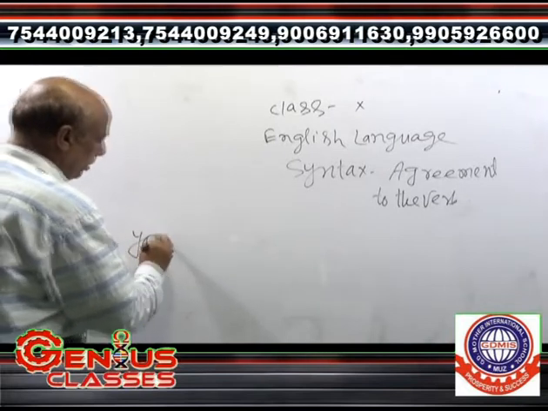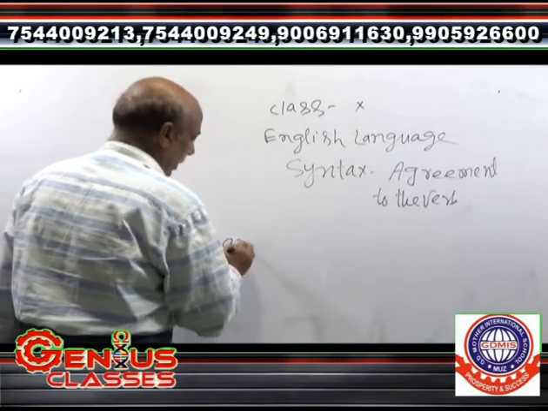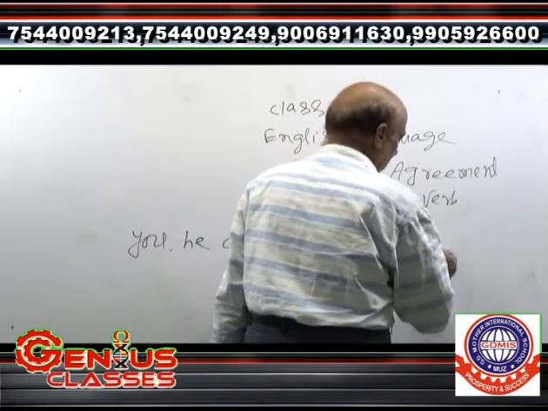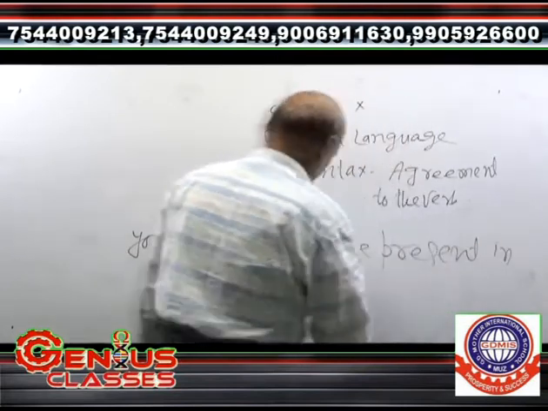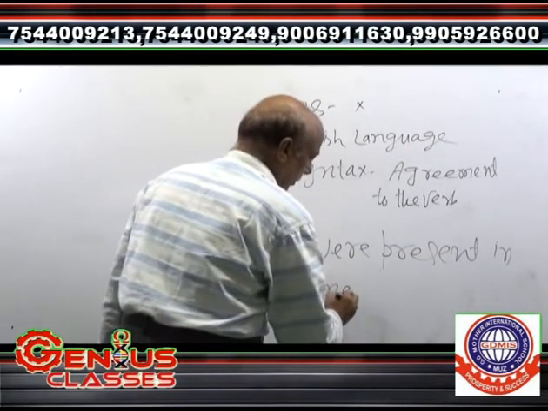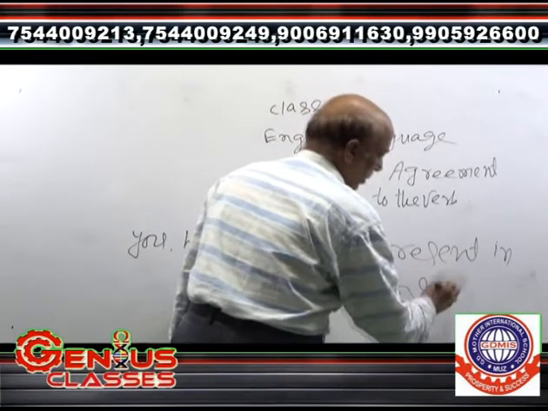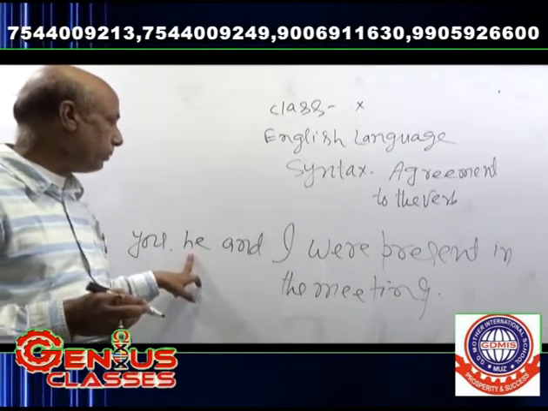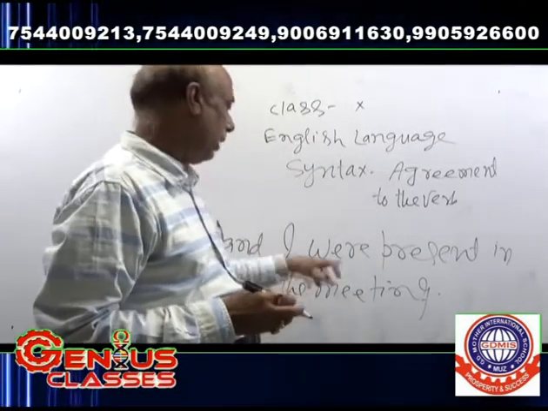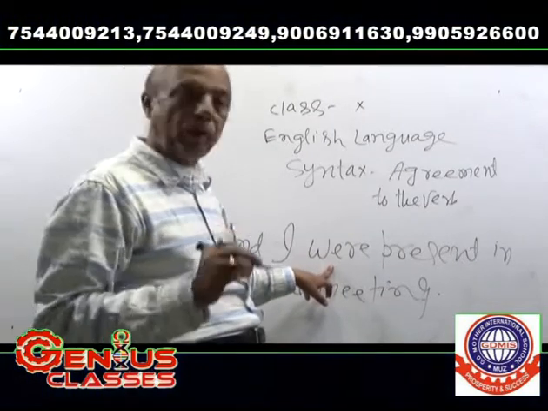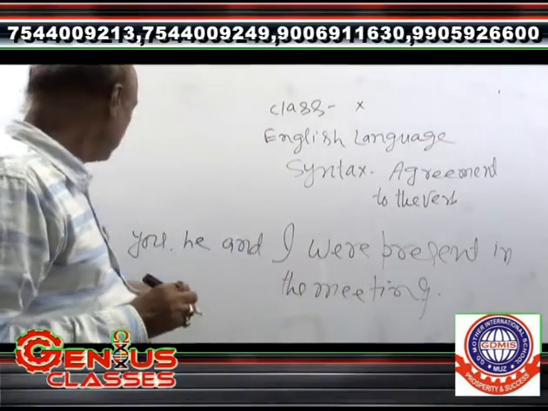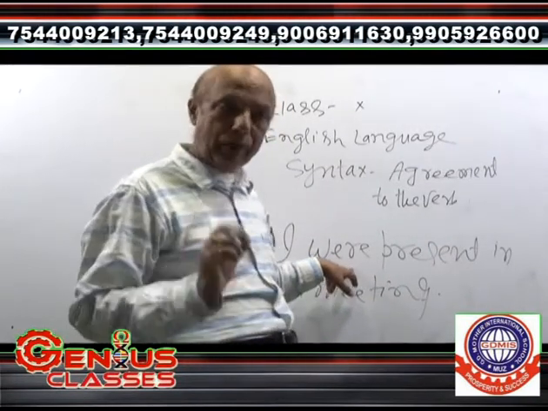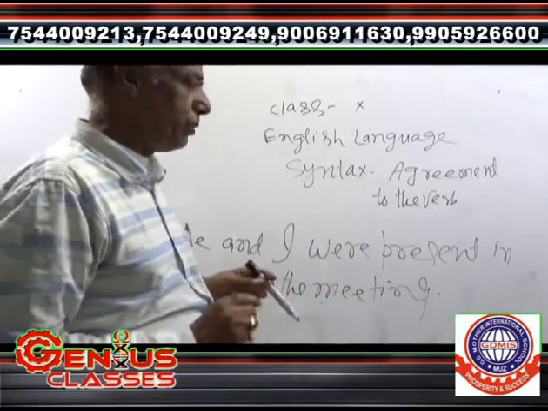You, he, and I were present in the meeting. You see here, first of all "you" has been used, thereafter "he", after it "I" has been used, and all have followed the plural verb. All means second person, third person and first person have followed the plural verb. So in this type of sentence, a plural verb is used.